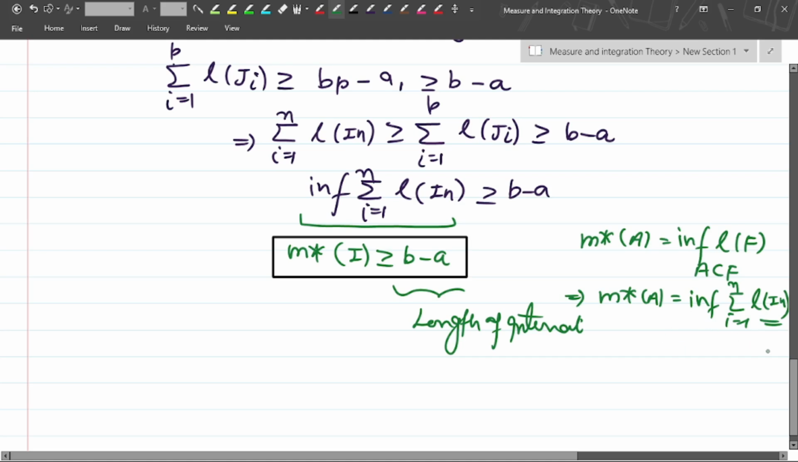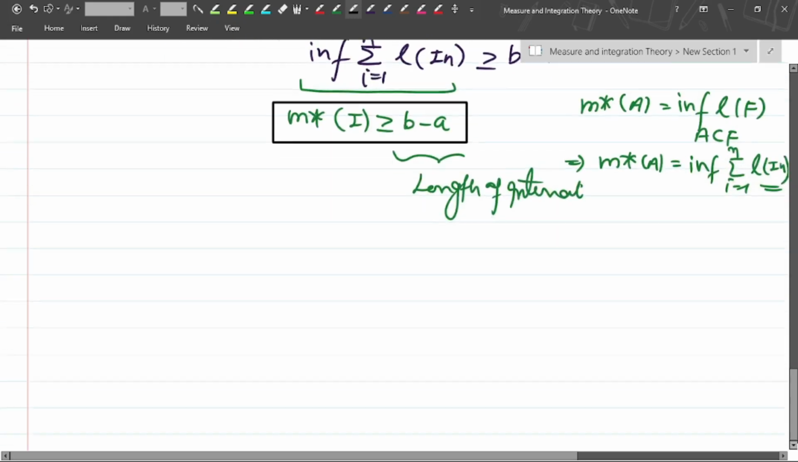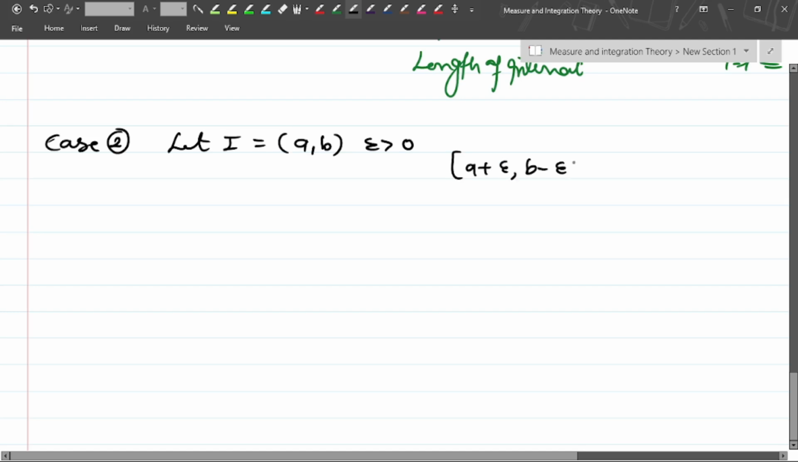So this is case number 1, the way we have considered it. Now we can proceed with case number 2. How can we proceed with that? Let I be an open set, such that for epsilon greater than 0, [A plus epsilon, B minus epsilon] is a subset of I, which is a subset of some interval AB.